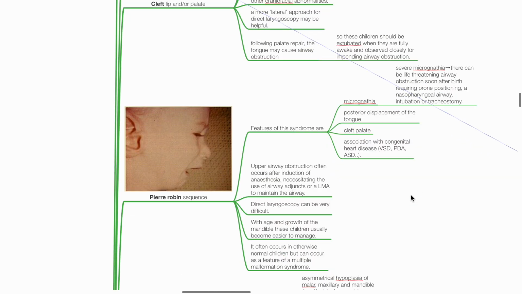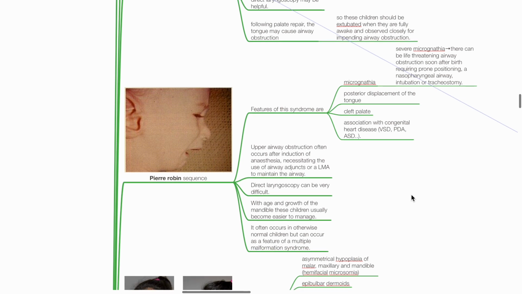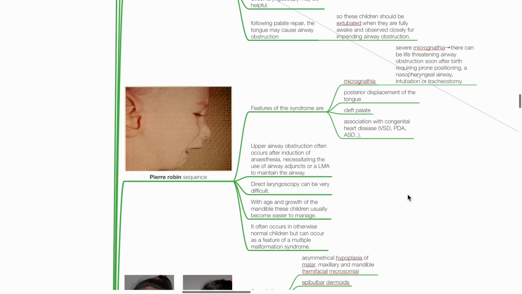Pierre-Robin sequence. Features of this syndrome include micrognathia, posterior displacement of the tongue, cleft palate, and association with congenital heart disease such as VSD, PDA, and ASD. Upper airway obstruction often occurs after induction of anaesthesia, necessitating the use of airway adjuncts or LMA to maintain the airway. Direct laryngoscopy can be very difficult. With age and growth, the mandible of these children usually becomes easier to manage. Pierre-Robin sequence often occurs in otherwise normal children, but can occur as a feature of multiple malformation syndromes.